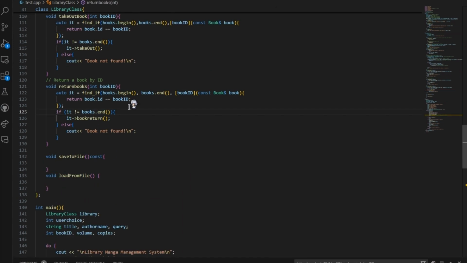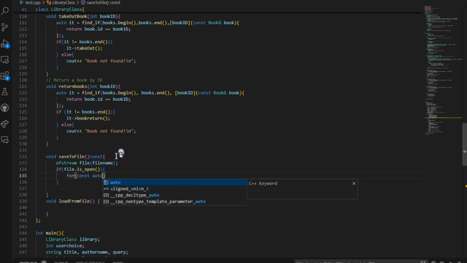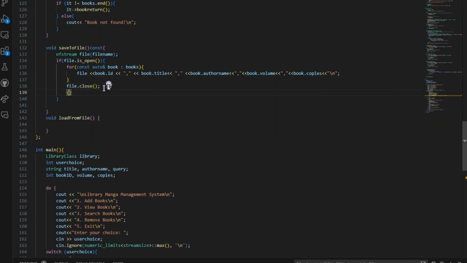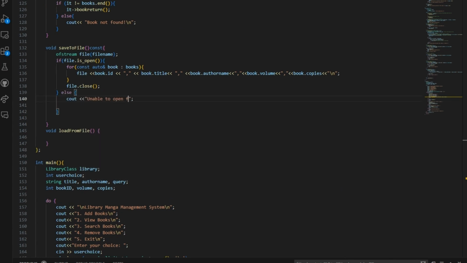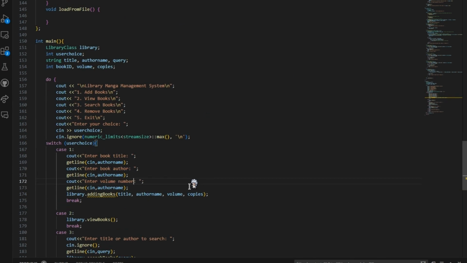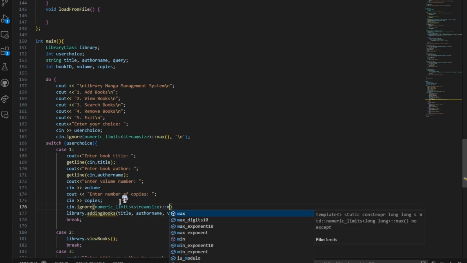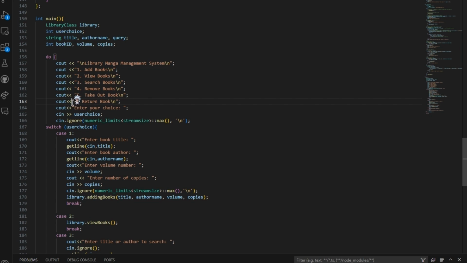The volume number in the series. The number of copies available. To handle volumes effectively, you might want to allow users to specify the volume when adding or searching for books. Ensure books with the same title but different volumes are stored separately. Allow users to specify volume numbers when adding, removing, or managing books.